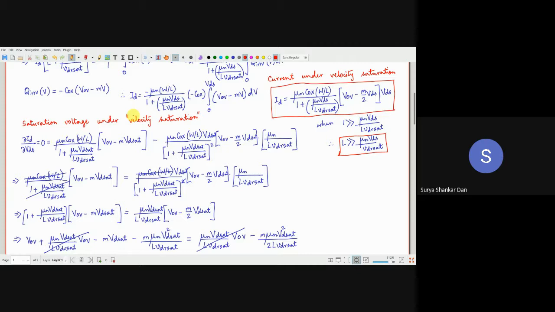The recruiters who will come over here and take your interview, they themselves don't know this velocity saturation. If you can explain this before them, your job is definitely yours. Nobody can stop you. In fact, you may know better than your recruiters.